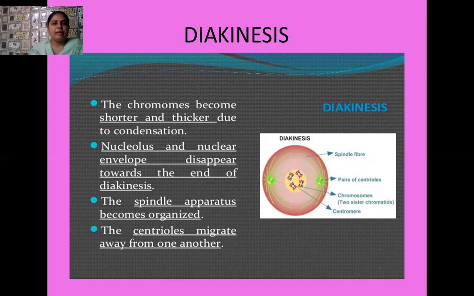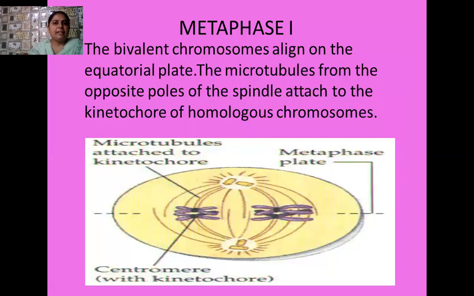Now, after the completion of prophase 1, we enter into the metaphase 1 stage. So what is the special thing here? In the metaphase stage, all these bivalent chromosomes, that means those chromosomes which are in pairs, known as bivalents, start moving and align themselves over the equatorial plate, or you can say the metaphase plate.